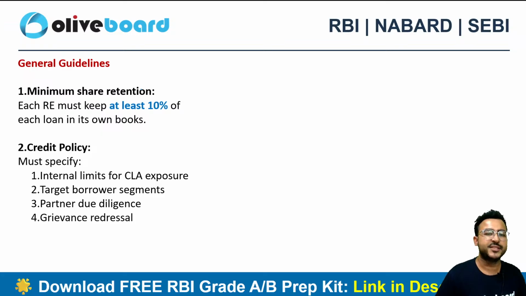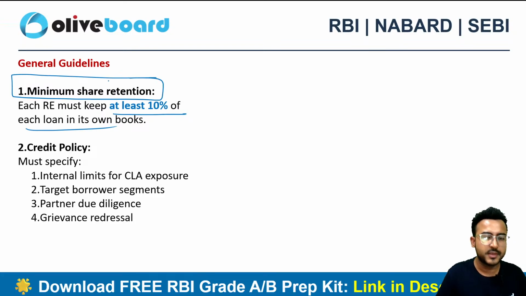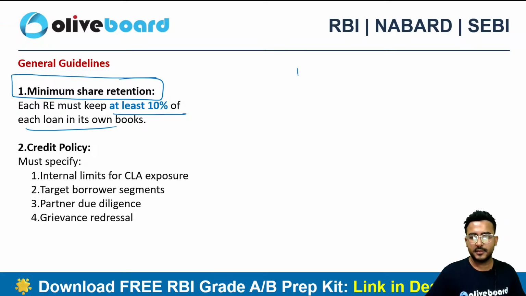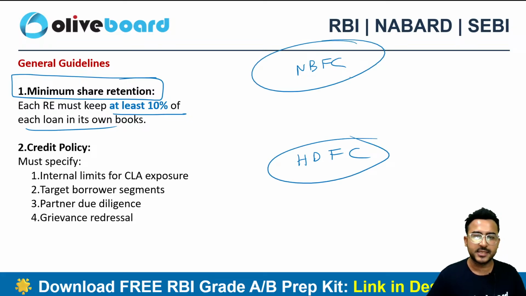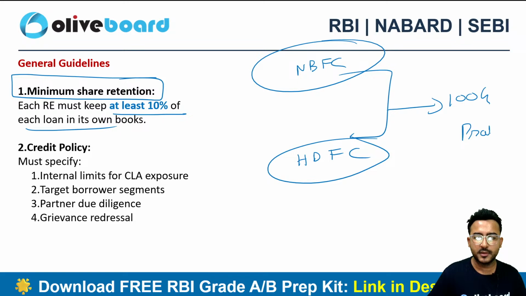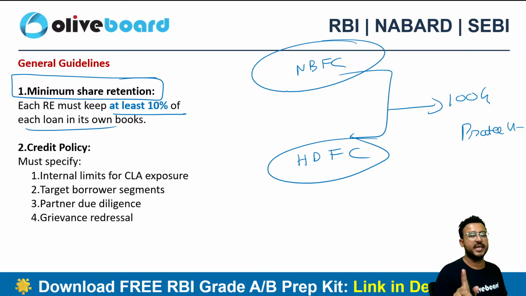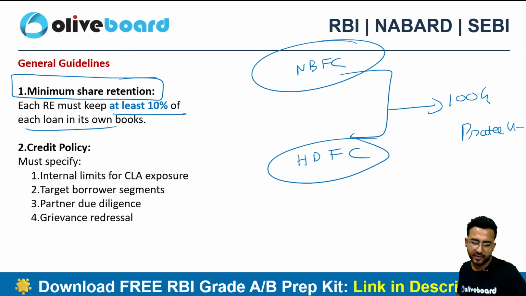Every RE needs to keep at least 10%. That's the bare minimum retention you need to keep. So what do you mean by this? The NBFC or the HDFC bank cannot completely exit the arrangement. Let's suppose they both have given a loan of 100 crore to a particular borrower. Now both the entities need to have at least 10% of the loan, at least 10 crore rupees, in their books.